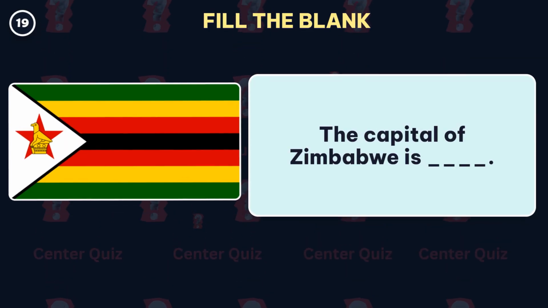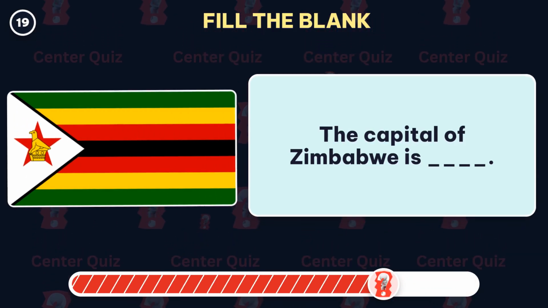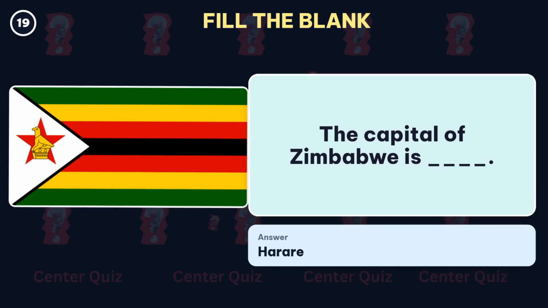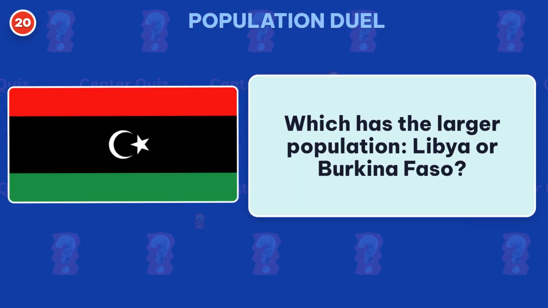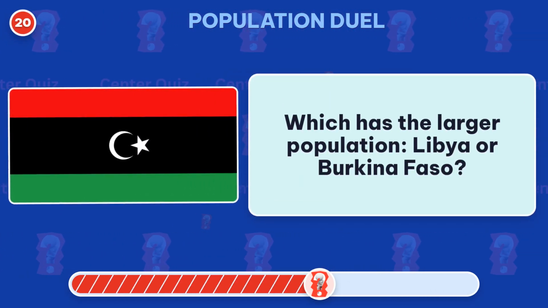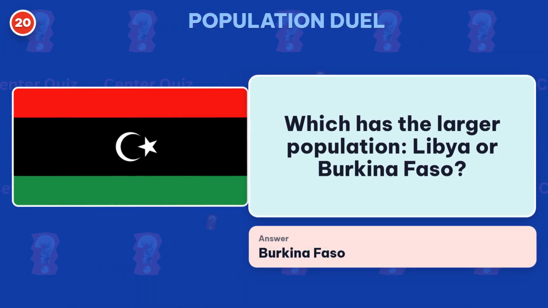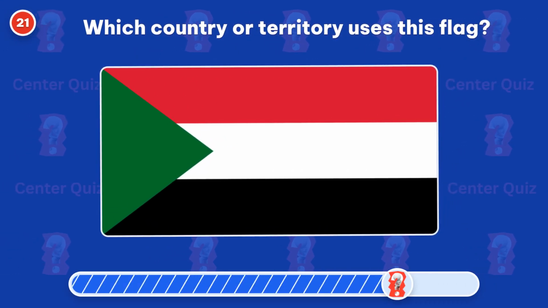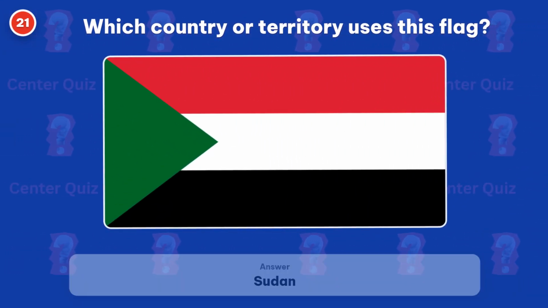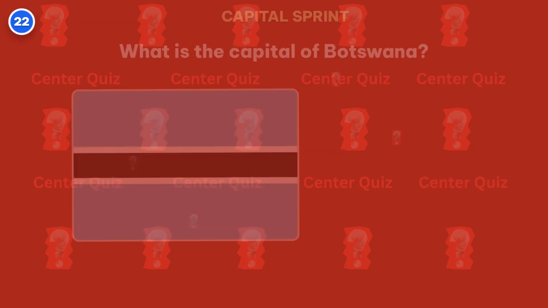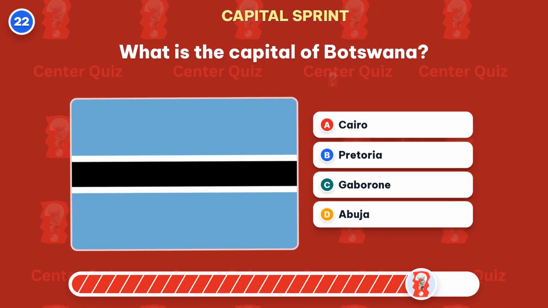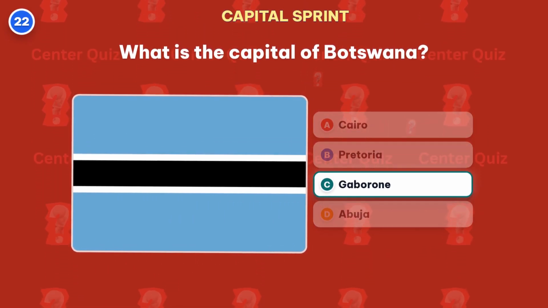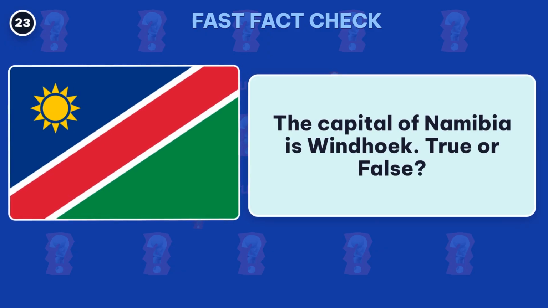Fill in the blank. What is the capital of Zimbabwe? The missing answer is Harare. Which has the larger population, Libya or Burkina Faso? Answer, Burkina Faso. Which country or territory uses this flag? Correct, Sudan. What is the capital of Botswana? Gaborone is the capital. The capital of Namibia is Windhoek.